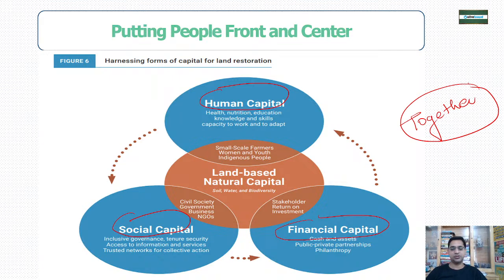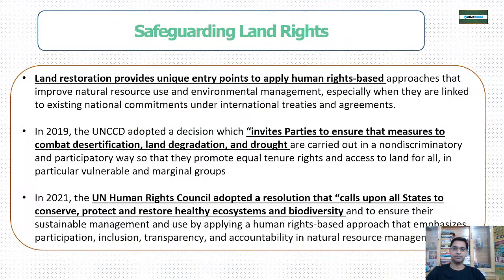and then we are able to save the land based natural capital, whether it is soil, whether it is water, whether it is biodiversity. अब ह्यूमन कैपिटल में आपको हेल्थ देखना है, लोगों की न्यूट्रिशन देखना है, एजुकेशन देखना है, ठीक है. सोशल कैपिटल में you can take the help of civil societies, government, NGOs, businessmen. ओके, फाइनेंशियल कैपिटल में जो फाइनेंशियल इंसेंटिव्स प्रोवाइड करते हैं, जैसे स्टेकहोल्डर्स, रिटर्न, then various types of startups and everything are there. So if we are able to work on that, we will be able to save the soil, water and biodiversity, and we have to safeguard the land rights.